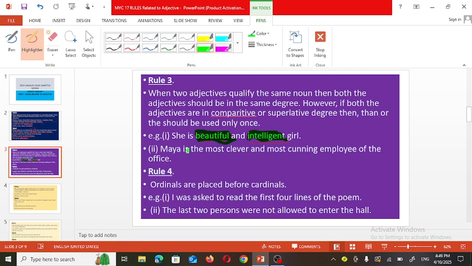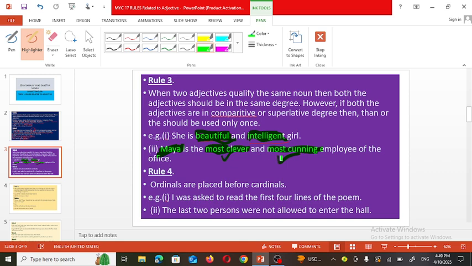Now see the next one. Maya is the most clever and most cunning employee. So cunning as well as clever, these are the two adjectives used for the one and only Maya. So Maya is the most clever and most cunning employee of the office. Of course, the first one we are using in the positive sense and the second one in the negative sense. But both these adjectives are used for that one noun, Maya, and that's why both these adjectives must be in the same degree.